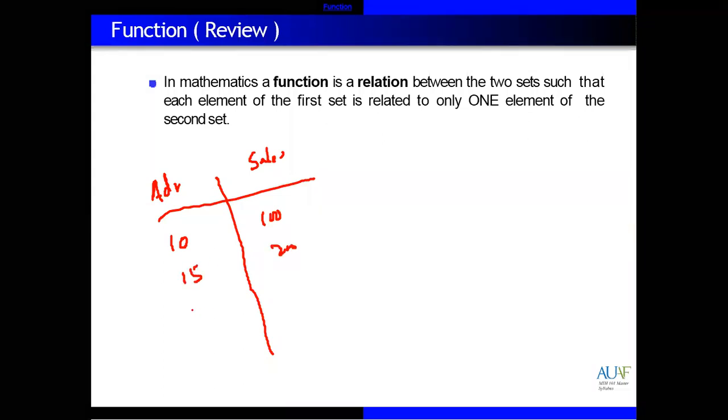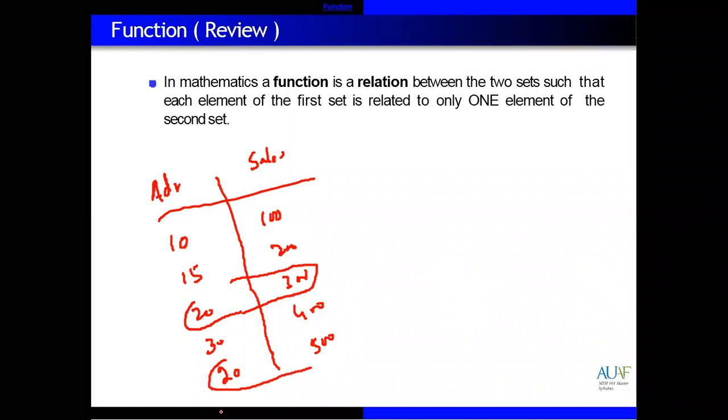Next month you spend 20 and sales are, let's suppose, 300. Next month $30, sales are 400. Next month you also spend the same $20, and let's suppose sales are 500. Now you can see the repetition, 20 with 300, 20 with 500. So this is a relation, but we can say this is not a function.